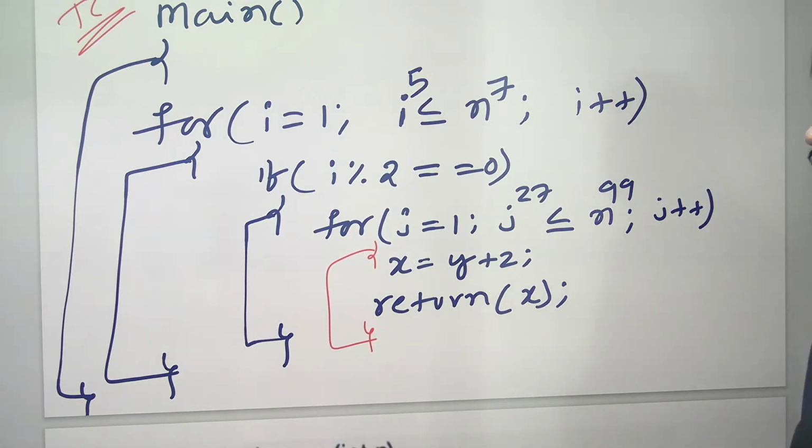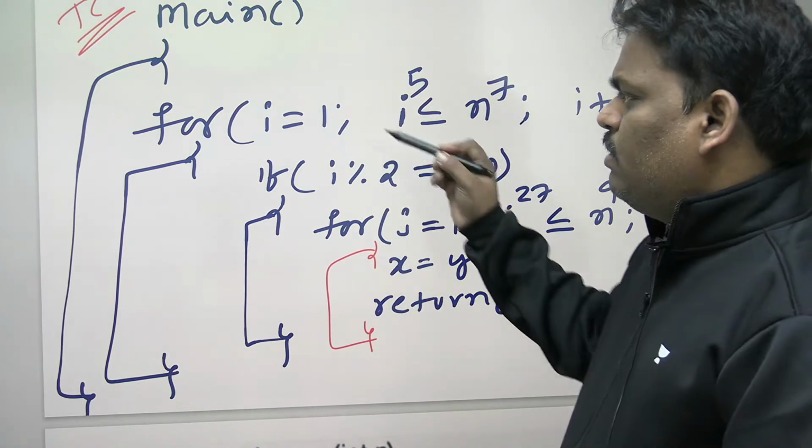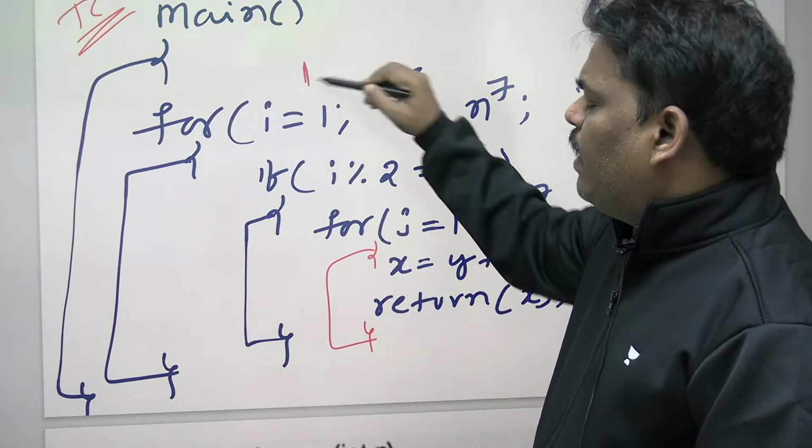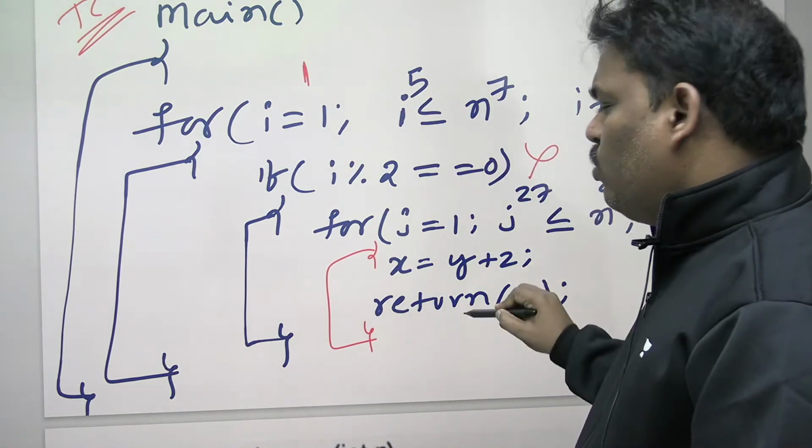Now can you help me? What is the time complexity of this program? Let me check. Listen, I value 1, this condition fails, so I don't go inside.